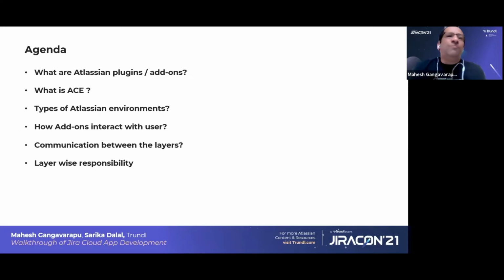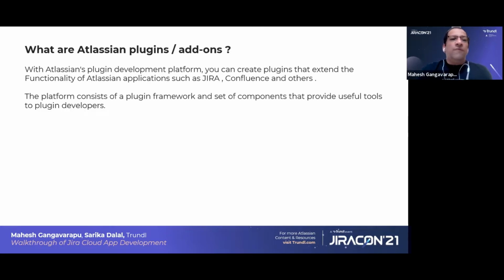Okay, the first point is what are Atlassian plugins or add-ons. With the Atlassian plugins development platform, you can create plugins that extend the functionality of Atlassian applications, such as Jira, Confluence, Bitbucket, and others. Some people call it a plugin, some call it an add-on, but we'll stick to the word plugins here.